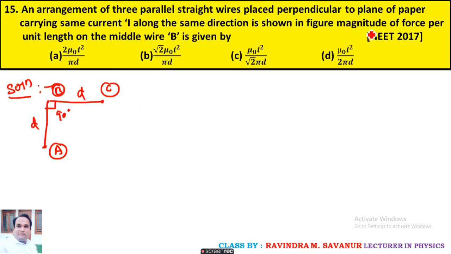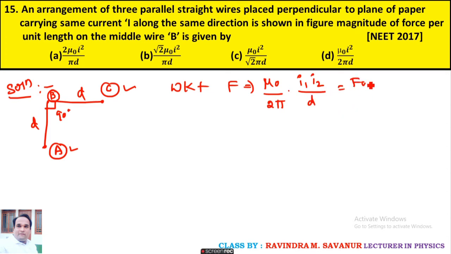The magnitude of force per unit length on the middle wire B is given by what? Here it is A and it is C. They are asking about this B. What is its magnetic force per unit length? So we know the equation for the magnetic force between two parallel current-carrying wires: mu naught upon 2 pi, I1 I2 upon D. Here it is the equation for force per unit length.